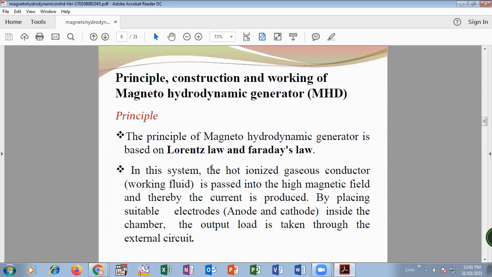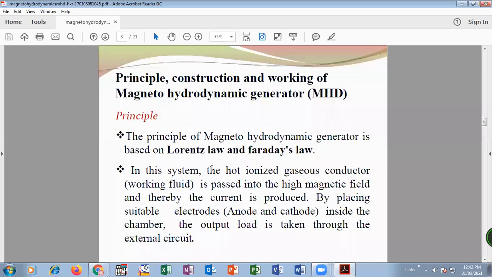The working fluid is passed through the combustion chamber. After that, it gets converted into gases. Then after heating at high temperature, it is converted into ions, that is the plasma state.